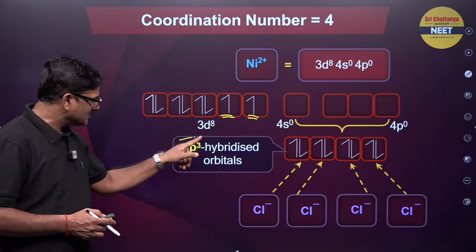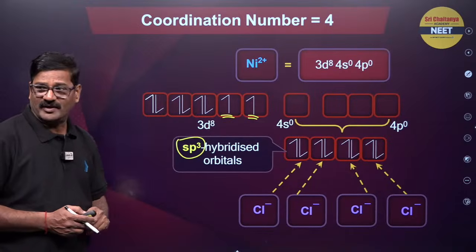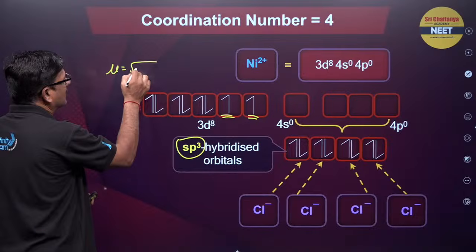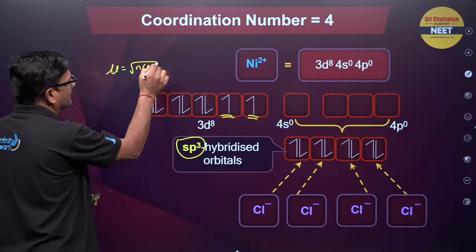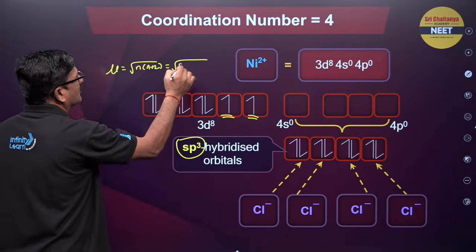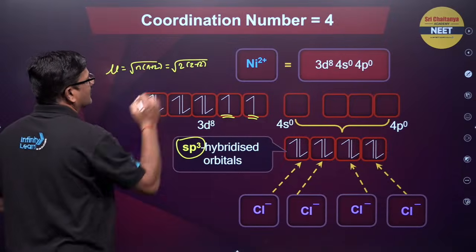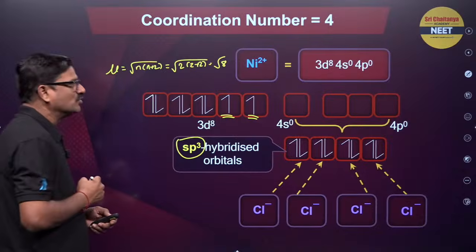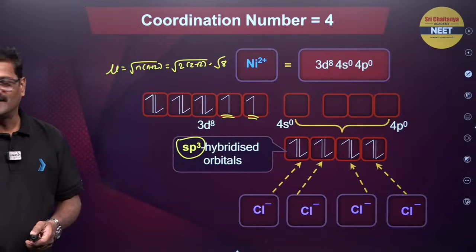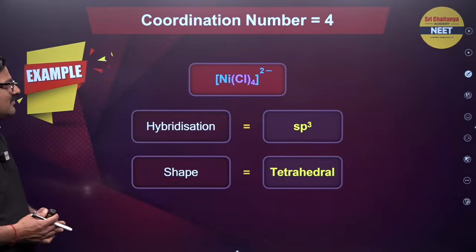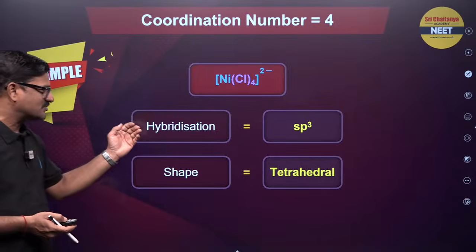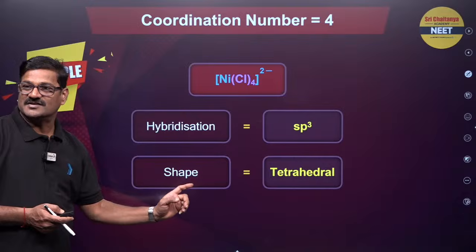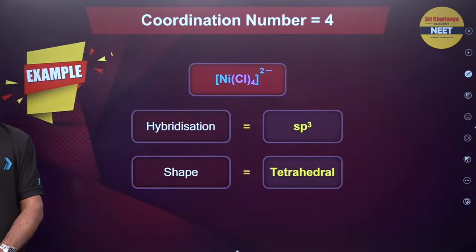So it undergoes sp3 hybridization, and mu is equal to root over n into n plus 2. It is equal to root over 2 into 2 plus 2. Okay, so root 8 milega. So that's 2.84. The same thing you can see: this hybridization is sp3, it is tetrahedral. जब sp3 आता है ना, hybridization is going to be tetrahedral. Fine.